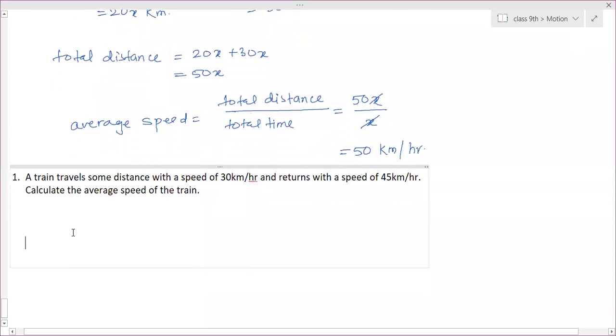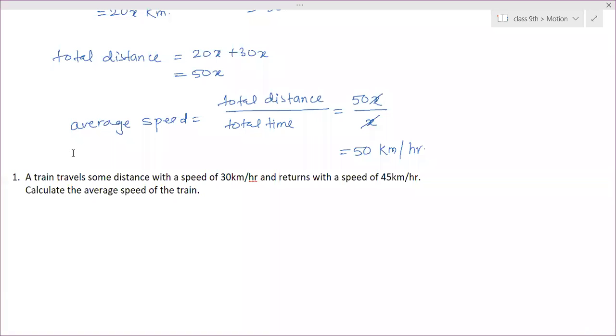Now in this question, we don't know the distance covered, and we don't know the time taken also. But we know the speed. A train travels some distance with a speed of 30 kilometer per hour and returns back.